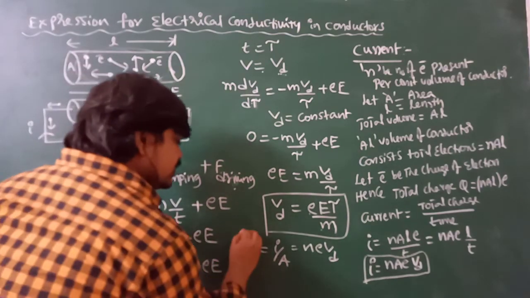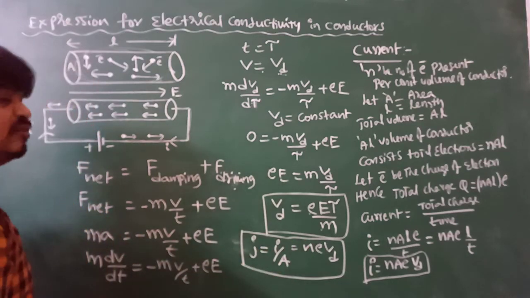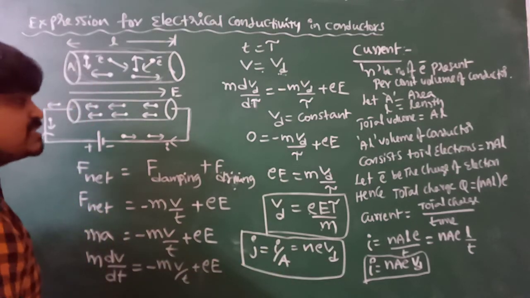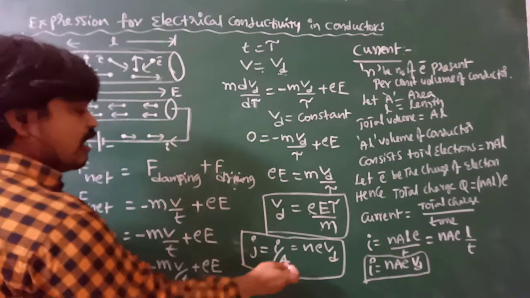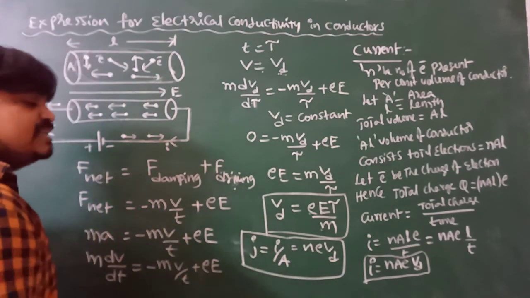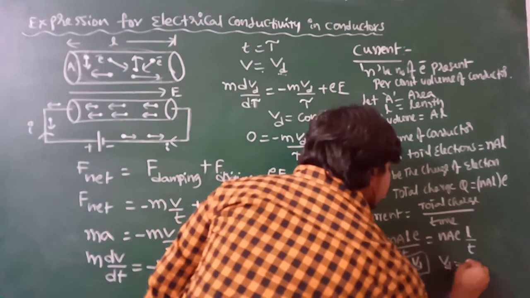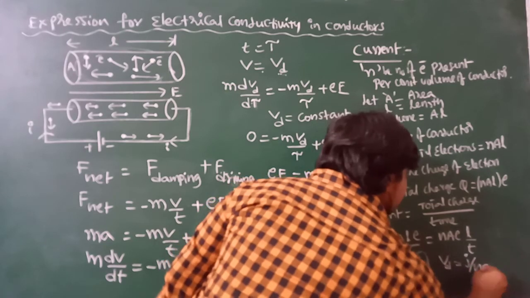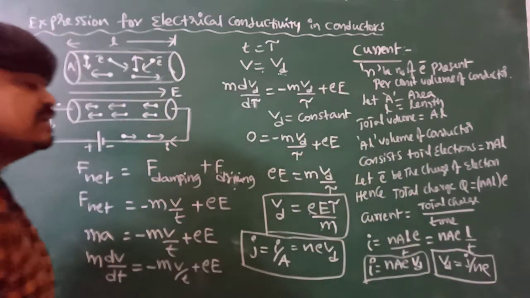Current density J is equal to neVd, and the drift velocity expression in terms of current density is Vd equal to J by ne.